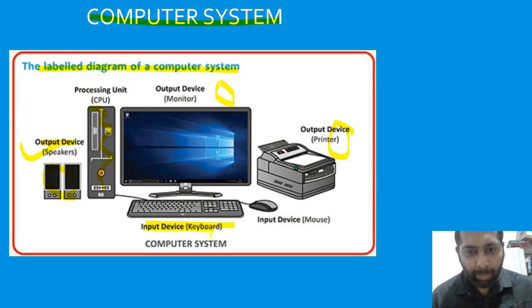Input devices are keyboard and mouse. Both are used to give the data to the computer. And the output device is monitor. This monitor shows you the result.